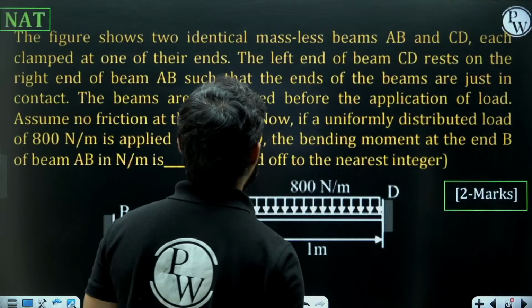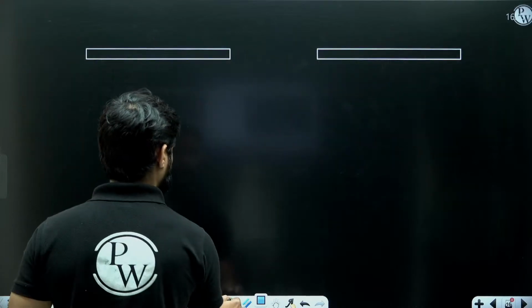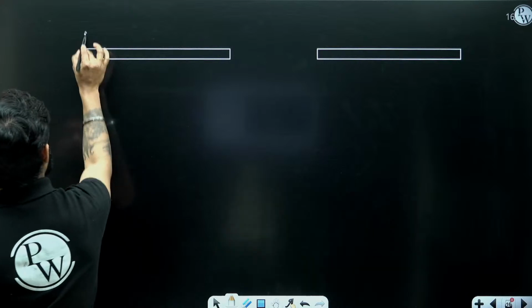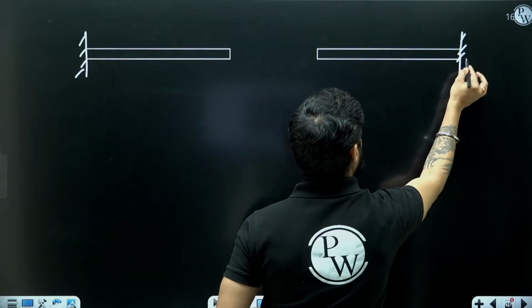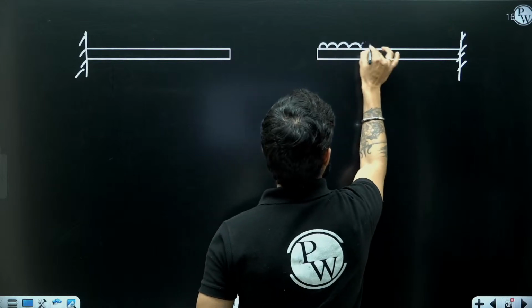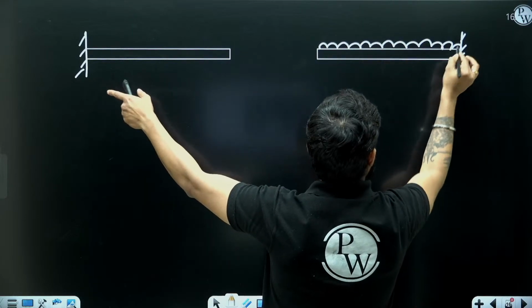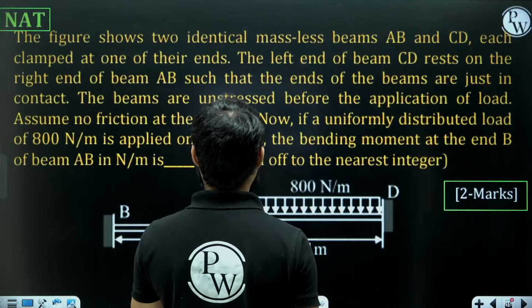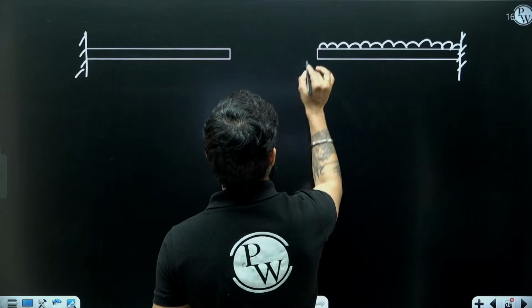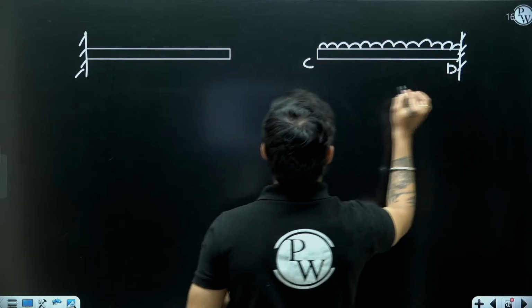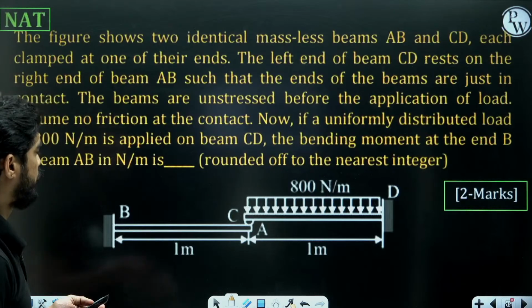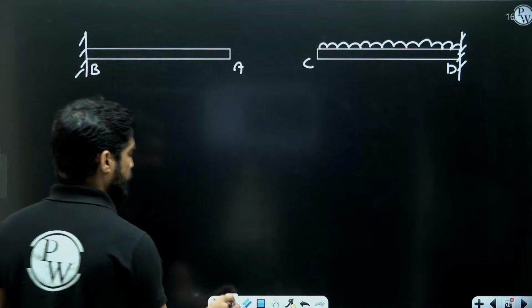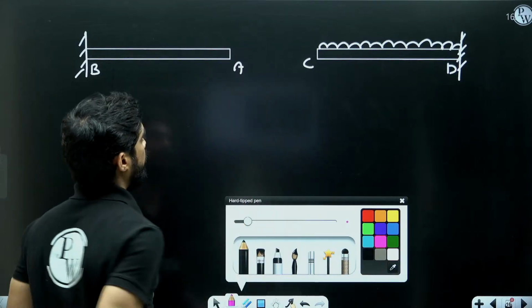Both are cantilever beams of same length. Now, in order to calculate the bending moment in this beam, I need the load acting at point C. See, this is CD, this is AB. So in order to find the maximum bending moment, I need the force here.